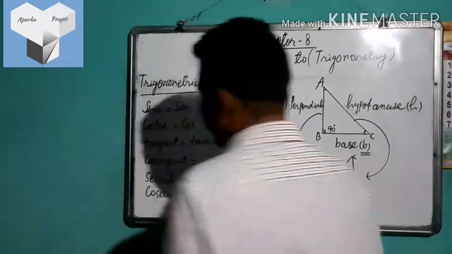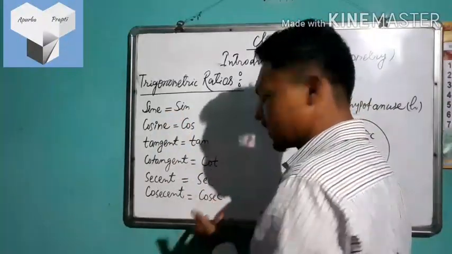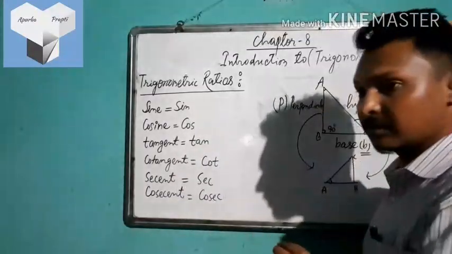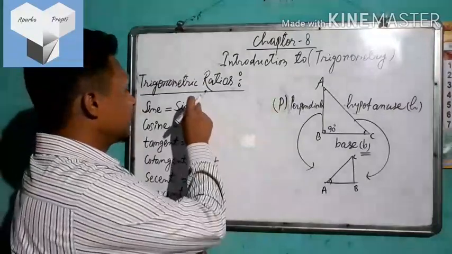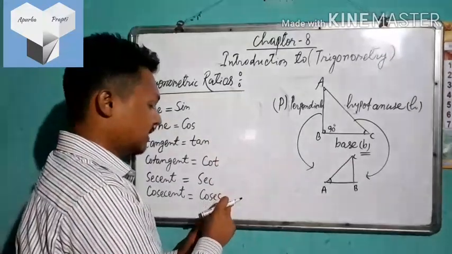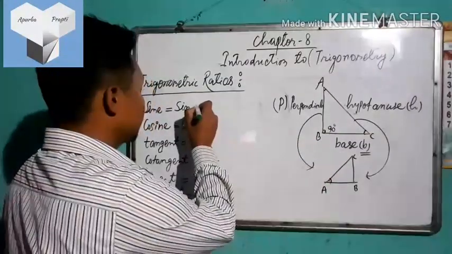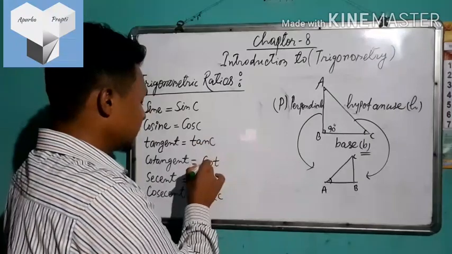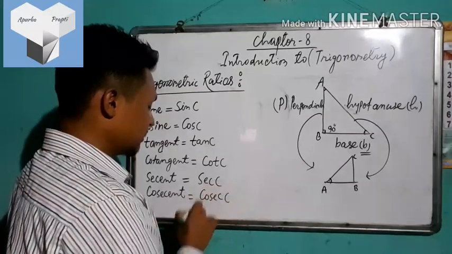Mind this, if they are alone, that means only sin, cos, tan, cot, sec, cosec, they are nothing and invalid in the field of mathematics, unless you put an angle beside the sin, cos, tan, cot, sec or cosec. Suppose we are considering the sine ratio of angle C, cos ratio of angle C, tan ratio of angle C, cot ratio of angle C, sec ratio of angle C, and cosec ratio of angle C.